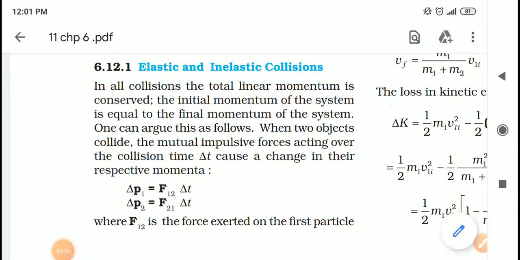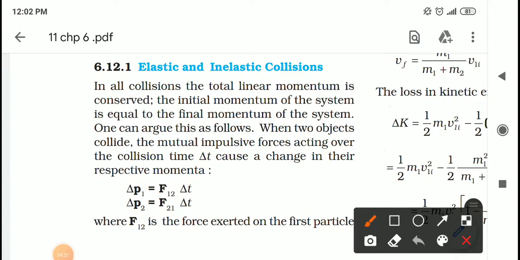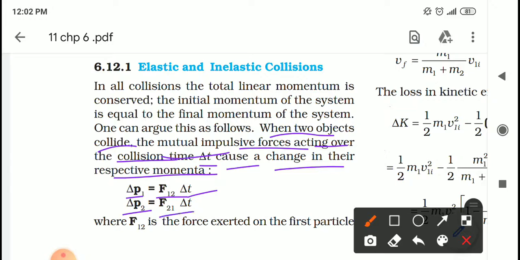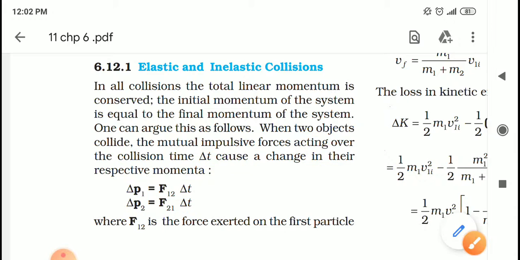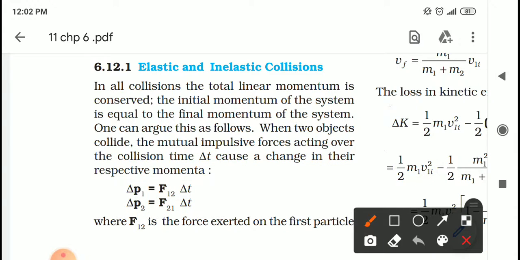Okay, students, let me repeat. When two objects collide, mutual impulsive forces acting over the collision time delta t cause a change in the respective momenta, and that is equal to delta p1 vector equals F12 vector delta t, and delta p2 vector equals F21 vector delta t. Students, this is a very well known fact that impulse is equal to the change in momentum, which is equal to the force acting on the object times the time during which the force acts.